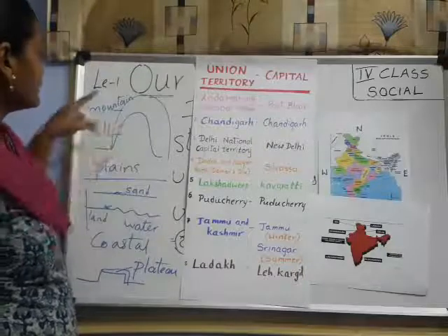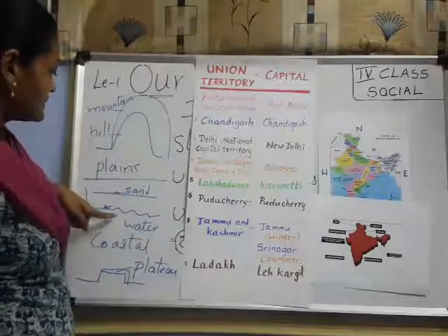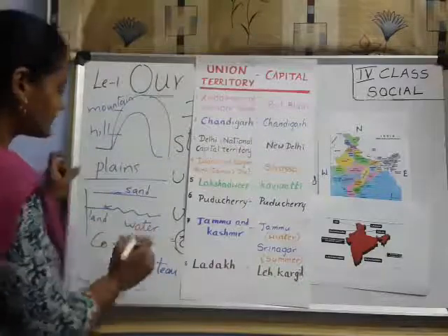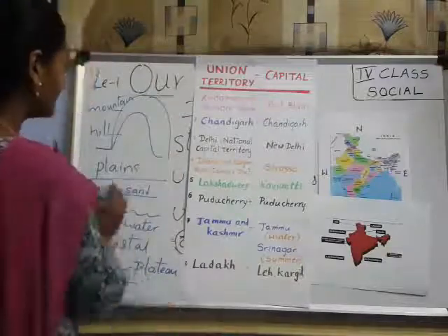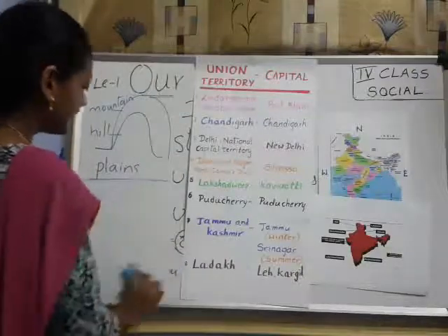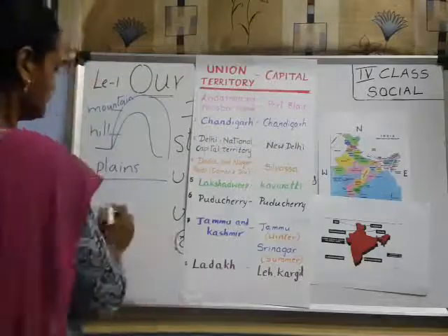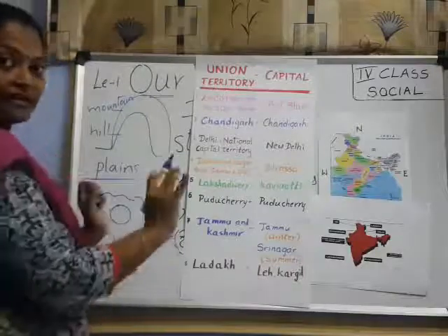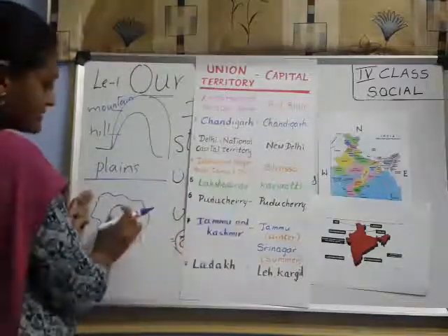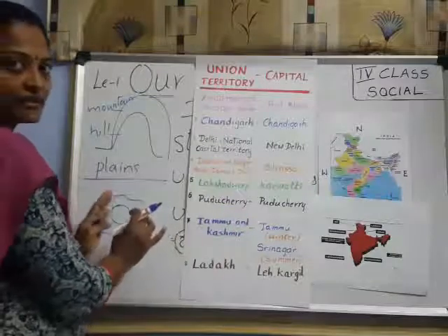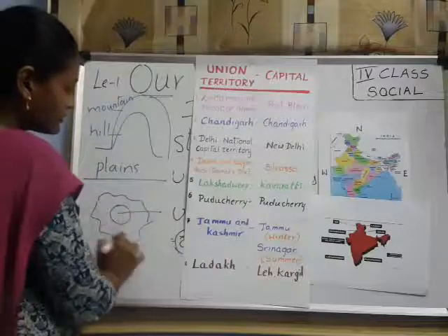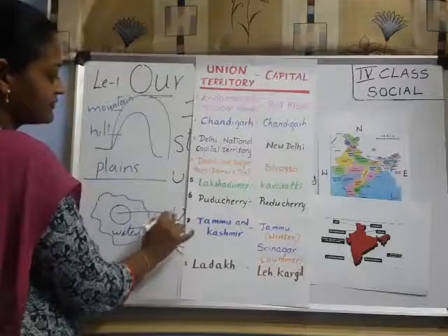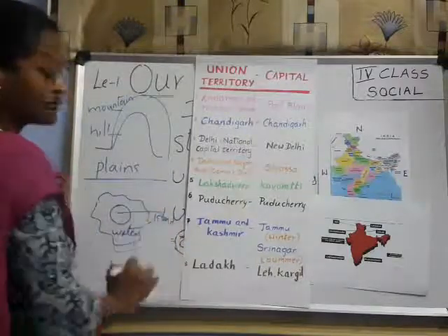How many did I say? Mountains, plains, deserts. This is coastal, plateau, right? And island. How many of you know island? Suppose, look here. Island means, this is a land, okay? Around it, water is there. We can't find land at all, only a small place. In that small place, around it water is there. Then this place we call an island.